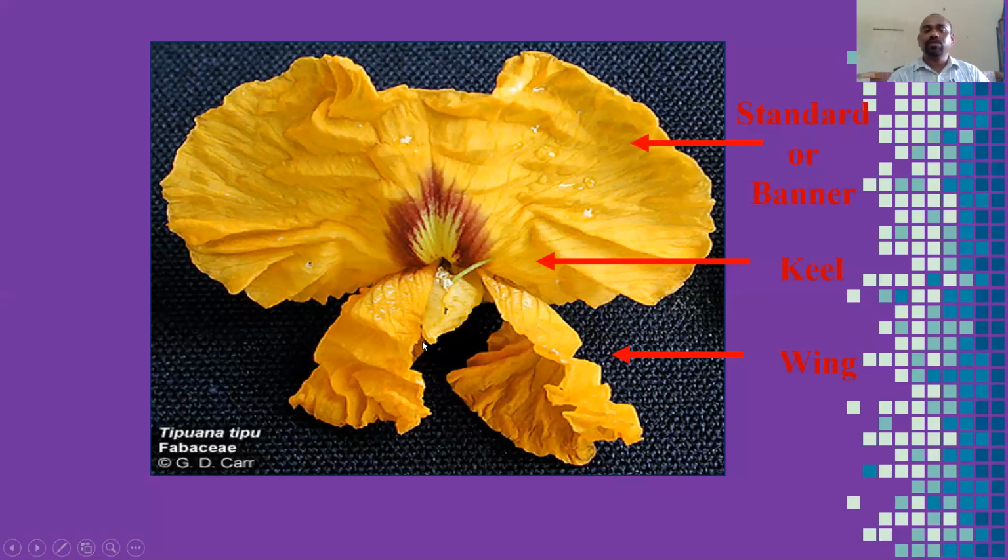This type of special pollination is called the piston mechanism. The piston mechanism is very popular in the Fabaceae family, or Papilionaceae family. This mechanism is very well developed in the family Fabaceae. The mechanism is called the piston mechanism.